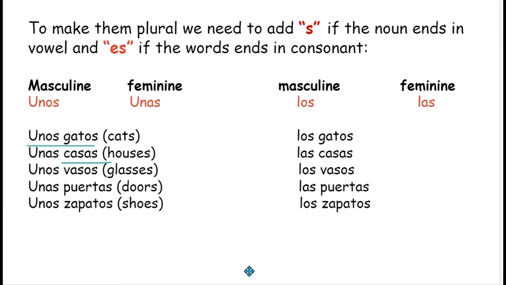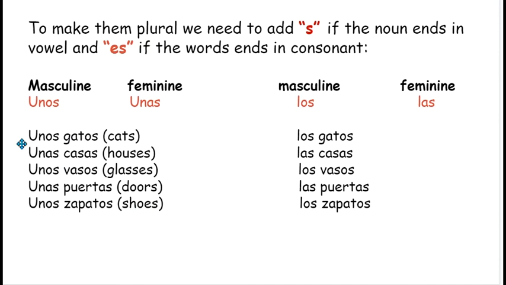And remember that if there is a noun that is singular and you have to make it plural, you just take a look at its ending. If it is ending in a vowel, then you will use s at the end to make it plural. And if the noun is ending in a consonant and you have to make it plural, then add es at the end of that word.